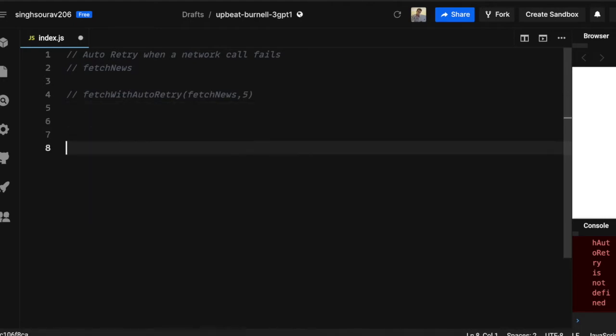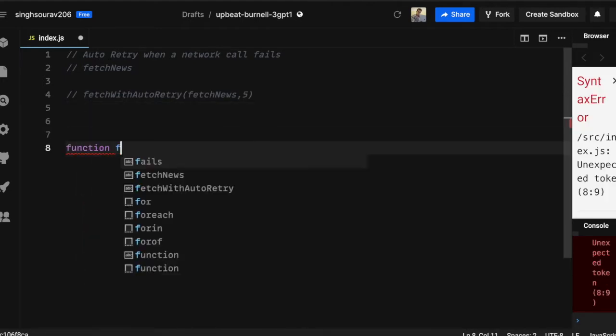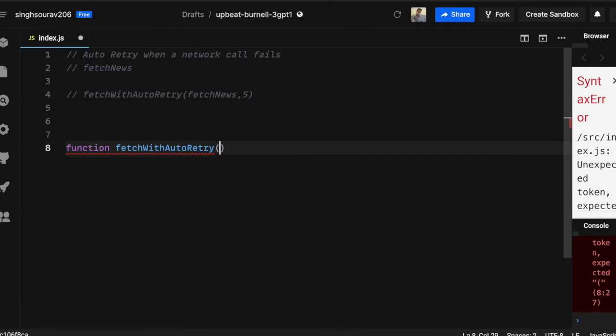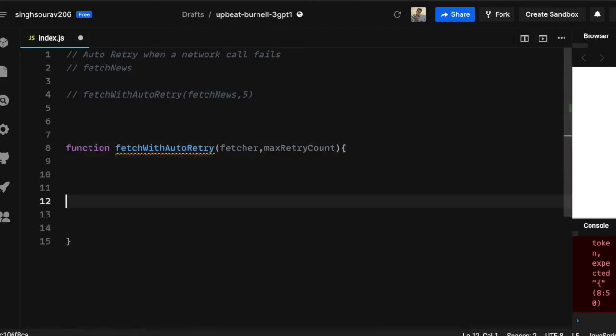So now let's move ahead with implementing this. This will obviously be a function which accepts a fetcher, whatever callback we are passing, and it will also take the max retry count. Remember, after calling this, this will not be synchronous. So this also has to return me a promise. I am trying 5 times, you just wait for some time or go ahead with your task, whatever you want to do. I am going to return a promise.